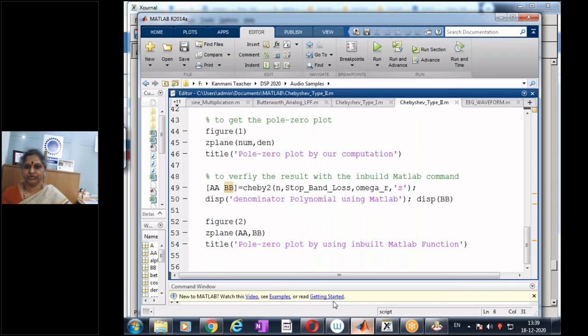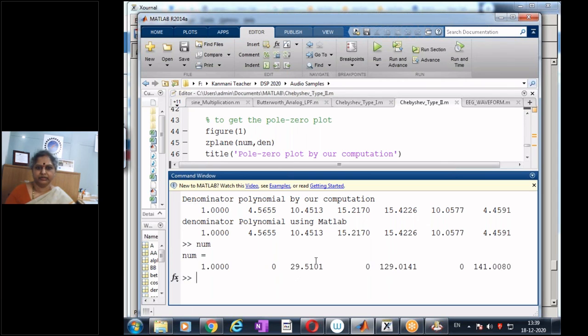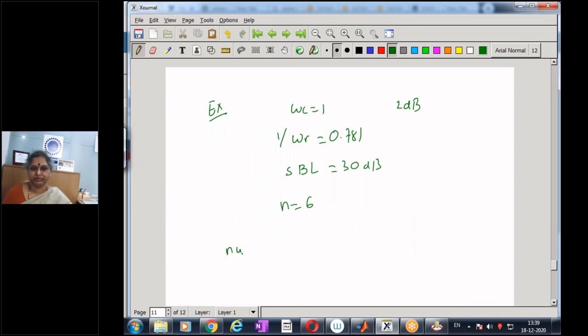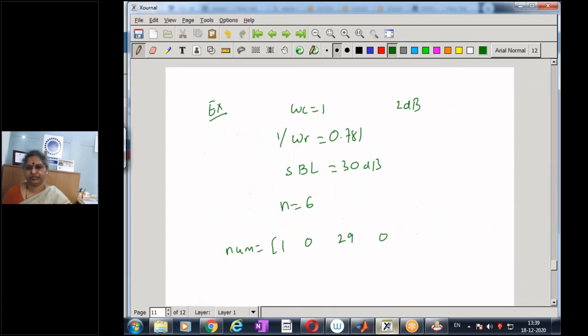And if I want to look at the poles and the numerator and the denominator polynomial, so this is my numerator and this is my denominator. So now if I want to write my transfer function, my numerator is now given by 1, 0, 29, 0, 129, 0, 141.